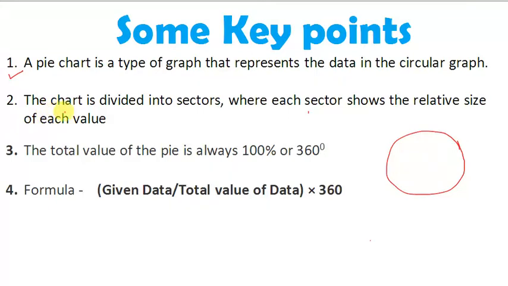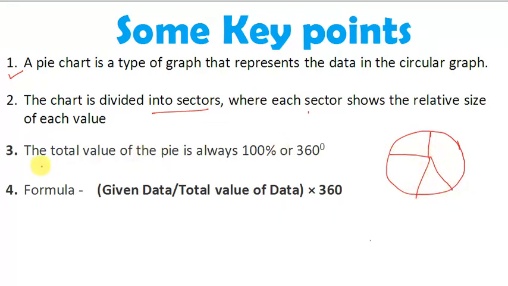The next point is the chart is divided into sectors where each sector shows the relative size of each value. If suppose there are four categories of data, then each category will be represented by a sector. If there are four categories of data, then there will be four sectors in the circle.